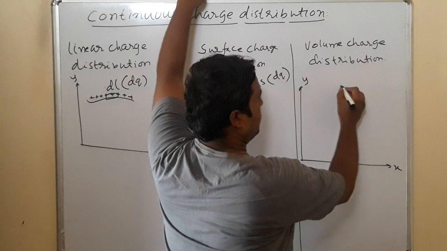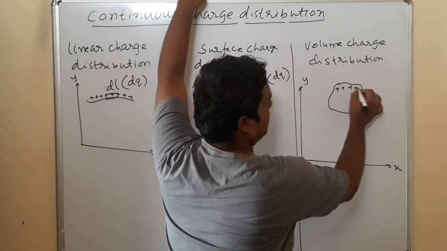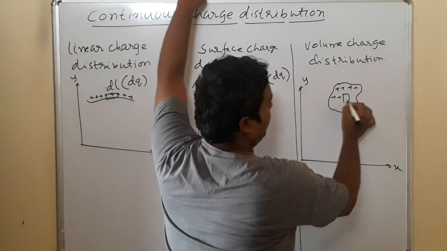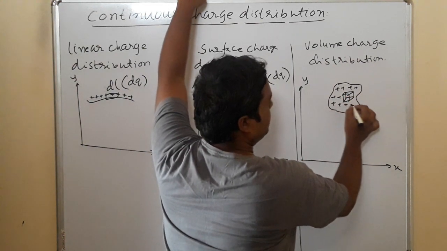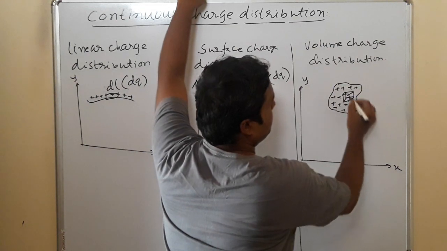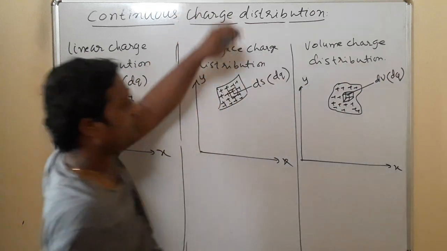Then here we have an irregular or volume-based body where I am considering a cube of volume dV having charge dq.